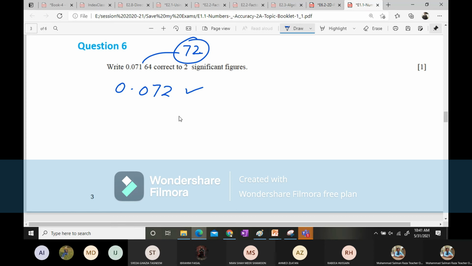Why? Because they will give you 0.071 and you will convert it to 72. So be careful. Zeros have nothing to do with the data over here, but they will be written over here as 0.0. And now 6 will be dropped and with that it will be 72. So 0.072 is the correct answer.